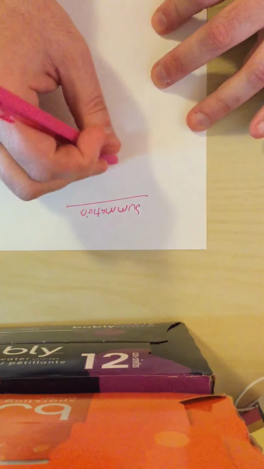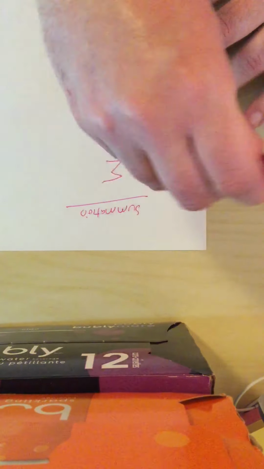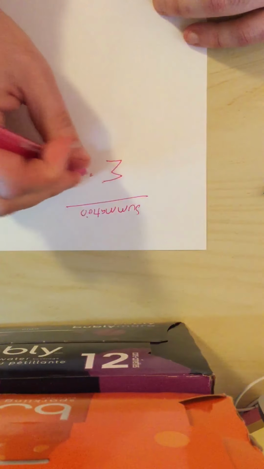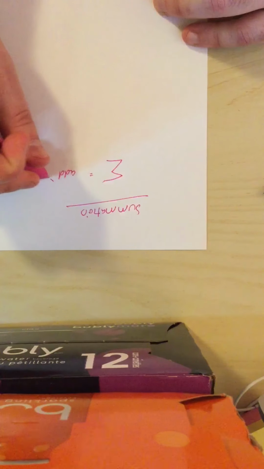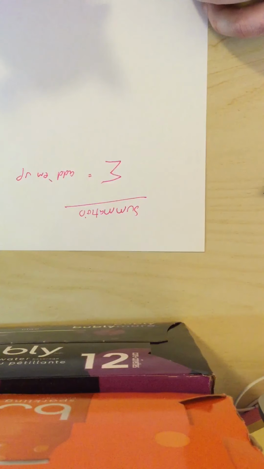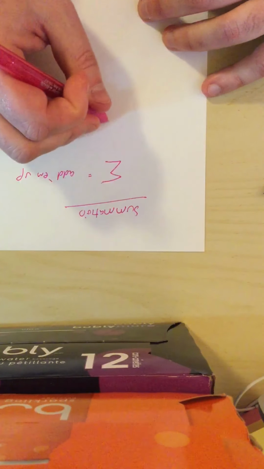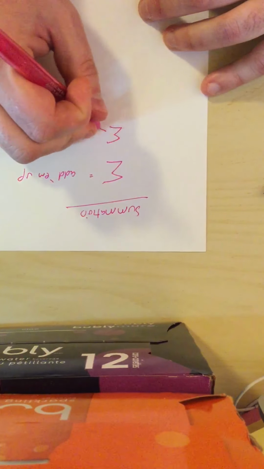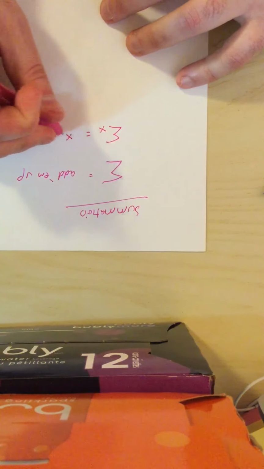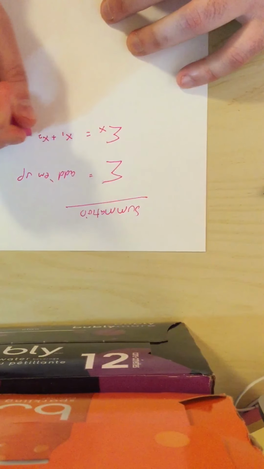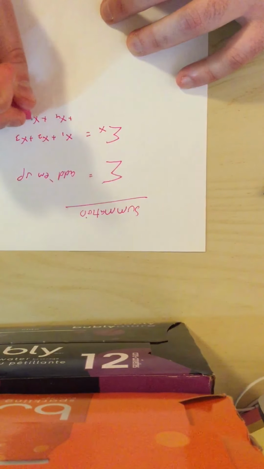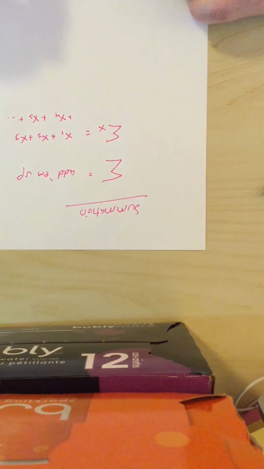So summation is this thing over here, and it's actually a capital sigma, and that essentially means add them up. Right, so if I have, for example, the sum of x, that means add up the first value of x, and add up the second value of x, and add up the third value of x, and add up the fourth value of x, and add up the fifth value of x, and so on and so forth.